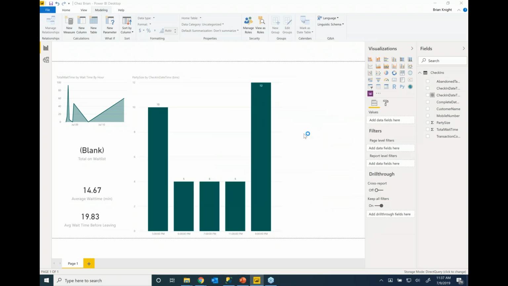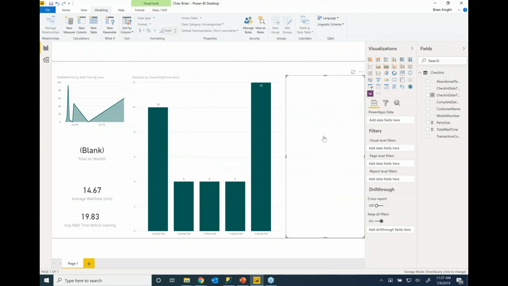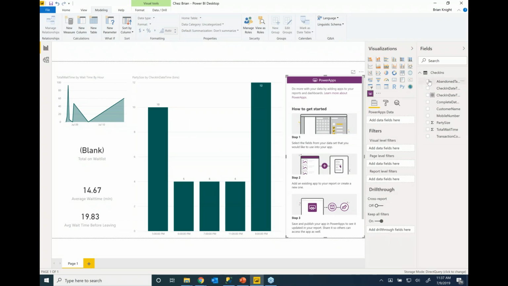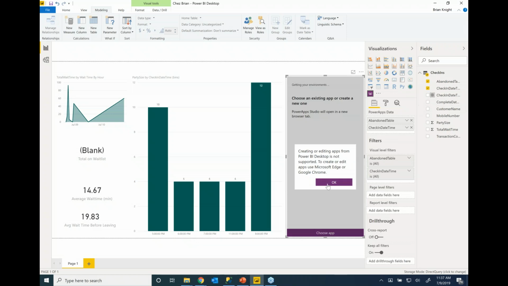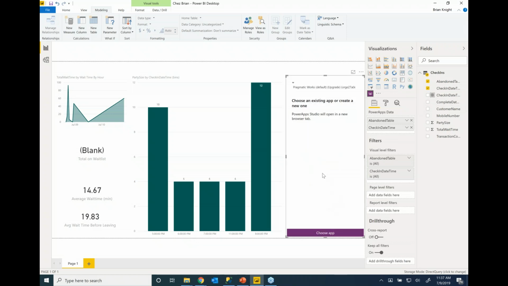Now, when I search for that and add that, it's a pretty awesome visual. It's got some issues with sizing it appropriately and all that. So one thing you'll notice is that when I click on this and I pick a few fields, some random ones for the time being, I just want to show the limitations of it. There we go. The limitation is this: when I'm in the Power BI desktop, I only get the option to choose an existing application. So if you don't have that application already built, it's not going to work.